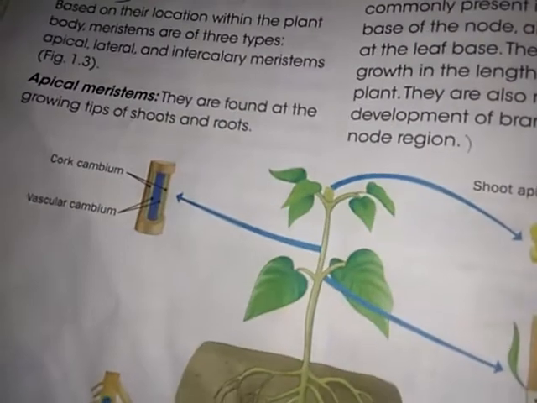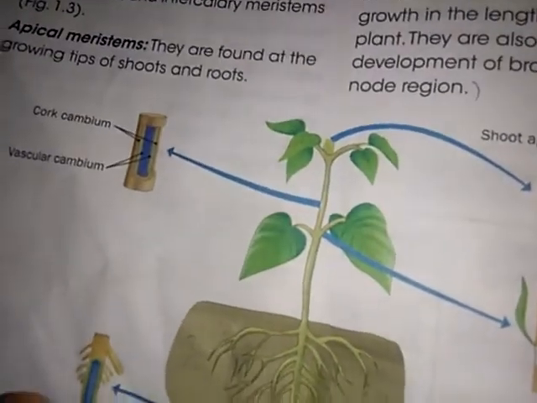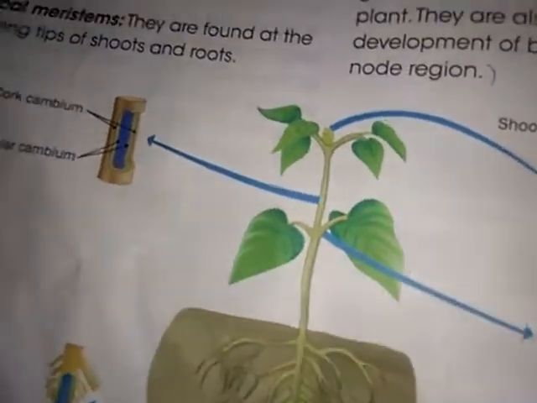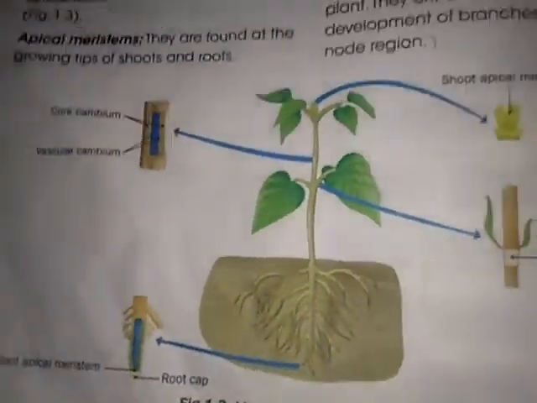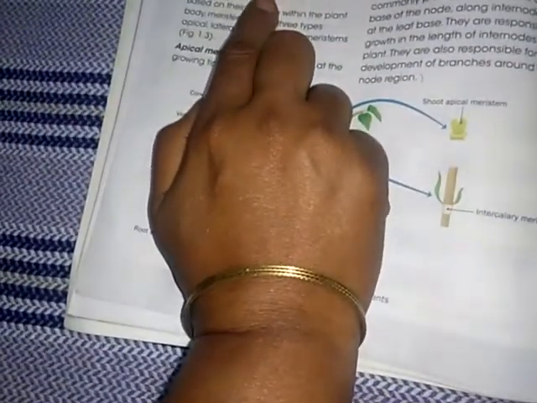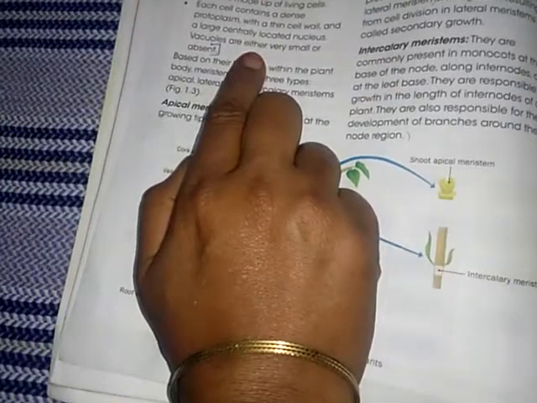Which part protects our body from the heat, cold and germs? Skin. Skin only protects the body from heat, cold and then germs.